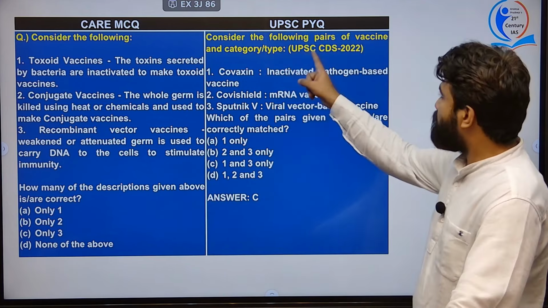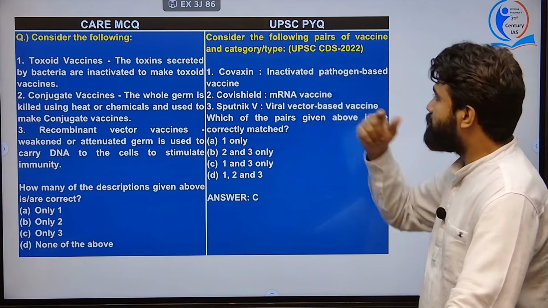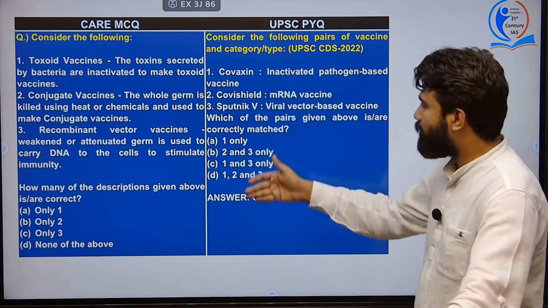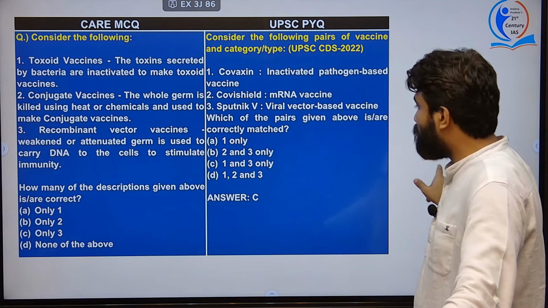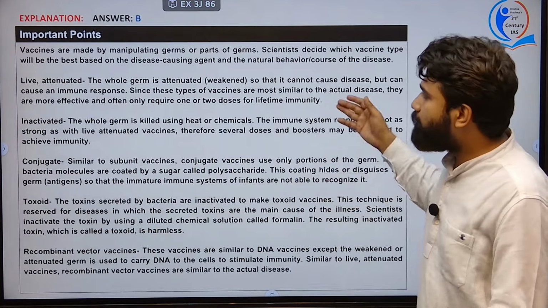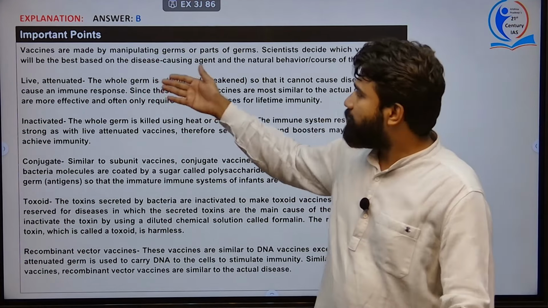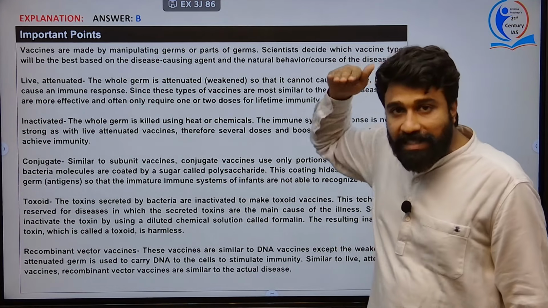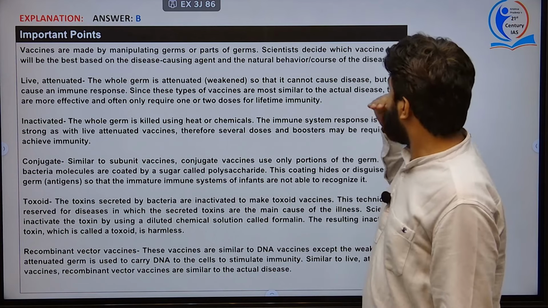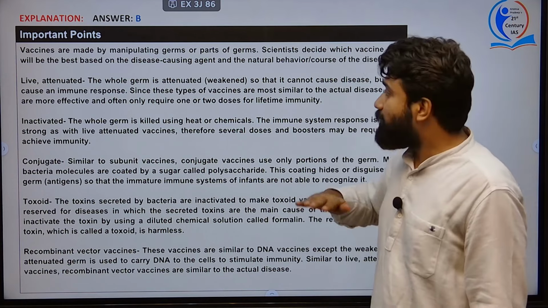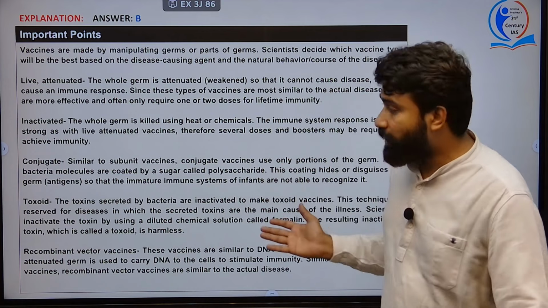And there were previously questions in the UPSC examination on different types of vaccinations, Sputnik V, Covishield, Covaxin, which was asked recently in 2022 after the COVID-19 pandemic. And coming to different types of vaccinations, this is based on the strength and cause of the agent and the curing mechanism. Scientists have derived different types of vaccinations here.